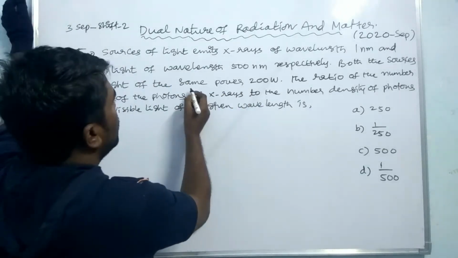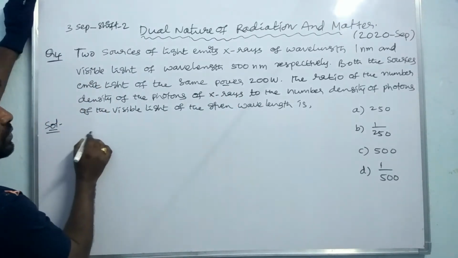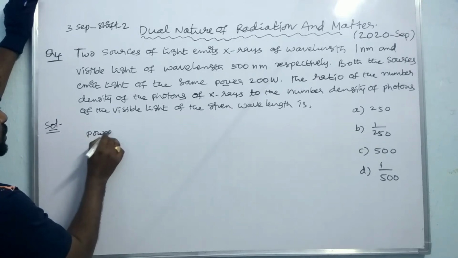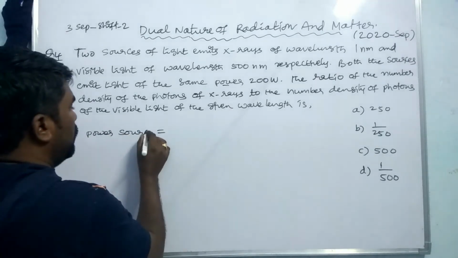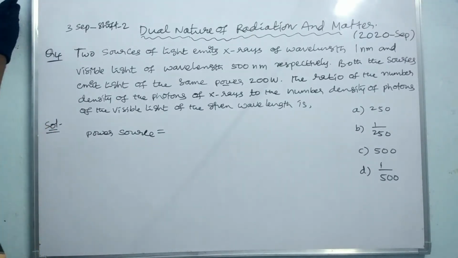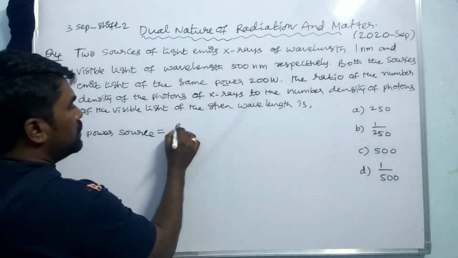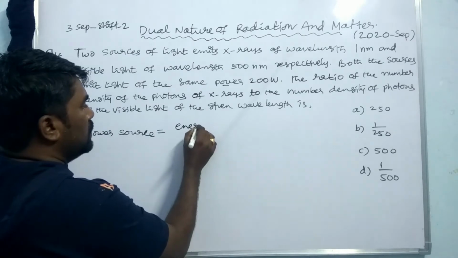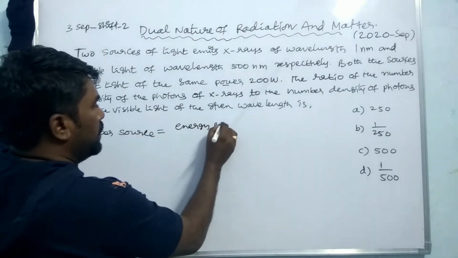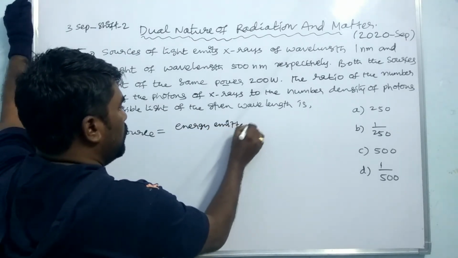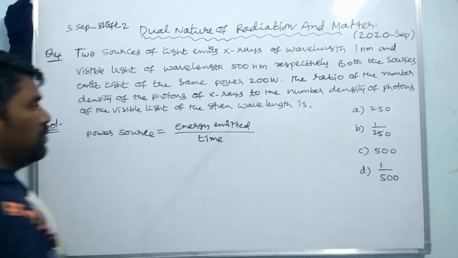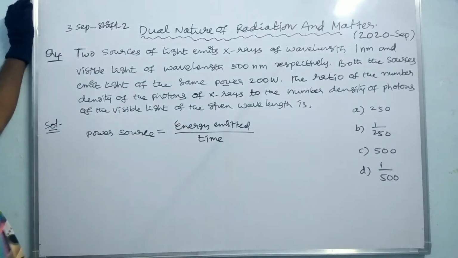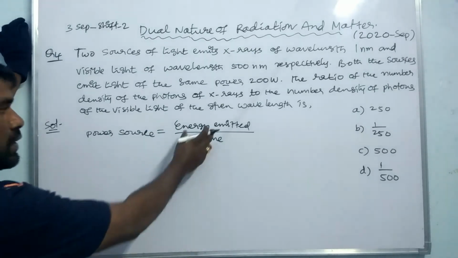here it is the power. So power of source is equal to energy emitted per unit time. What is the energy emitted?